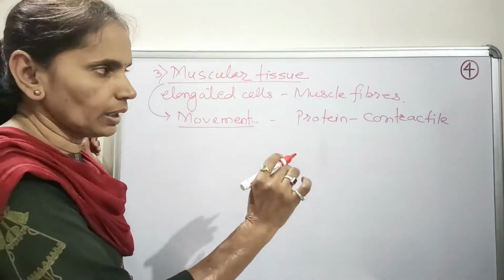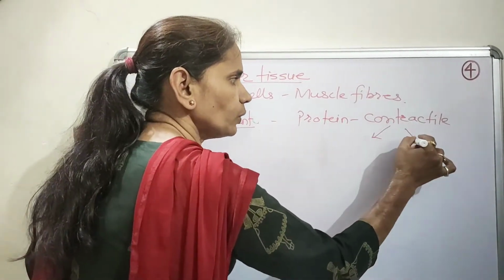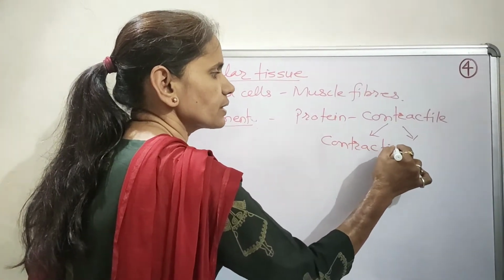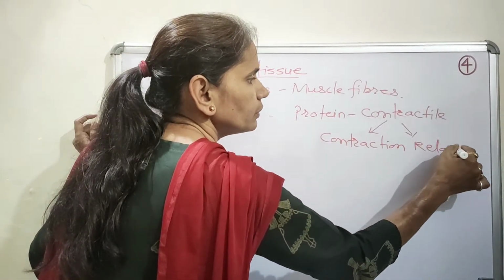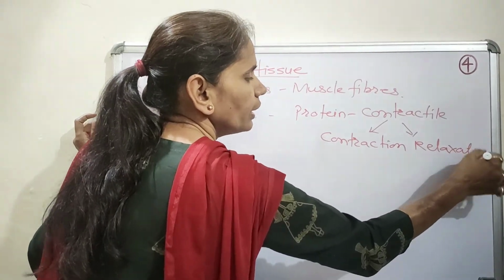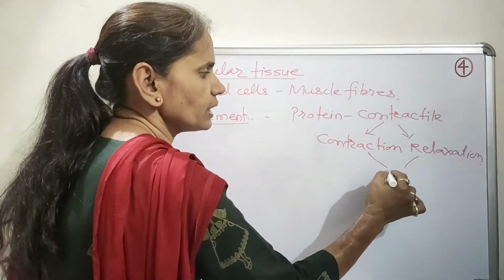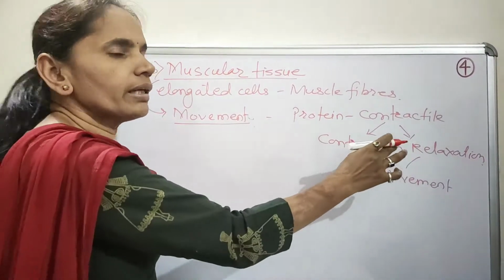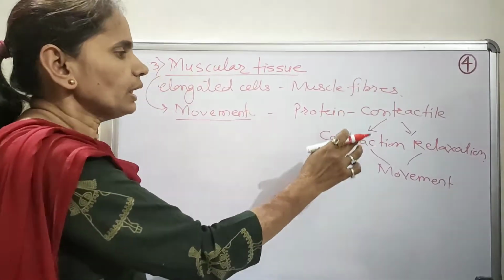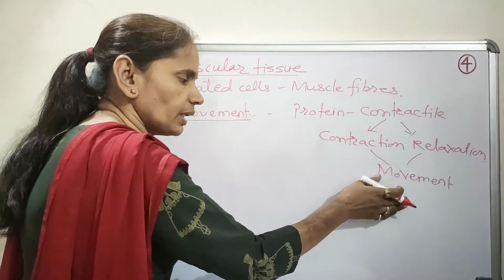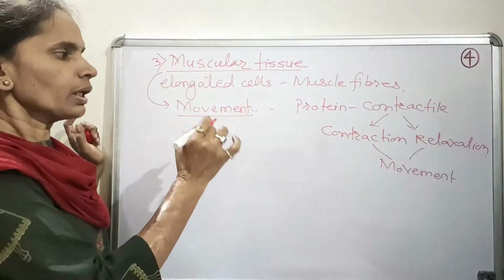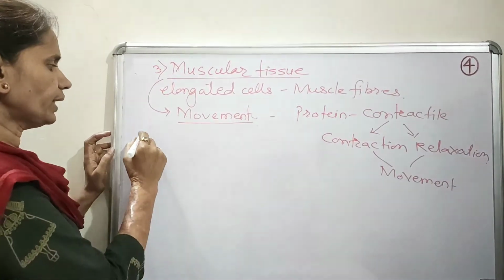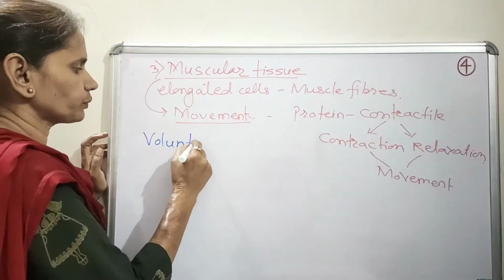Now this contractile protein is responsible for two main actions, that is contraction and relaxation of the muscles. Relaxation of muscles is essentially required for the movement. So with the help of contraction and relaxation of this contractile protein, the movement in our body is carried out by the muscular tissue. Now there are two major types of muscular tissue, known as voluntary tissue and involuntary tissue.